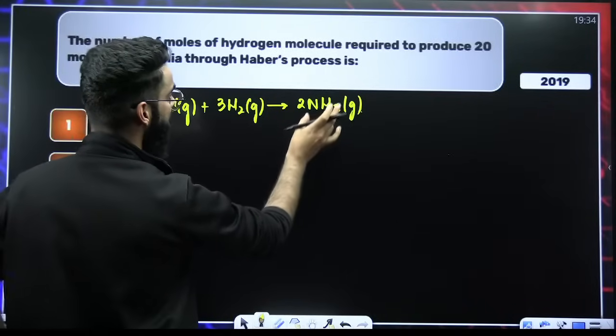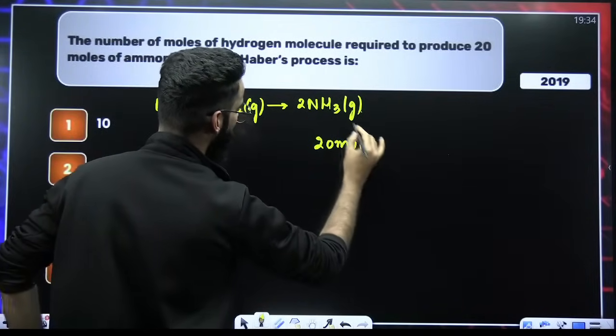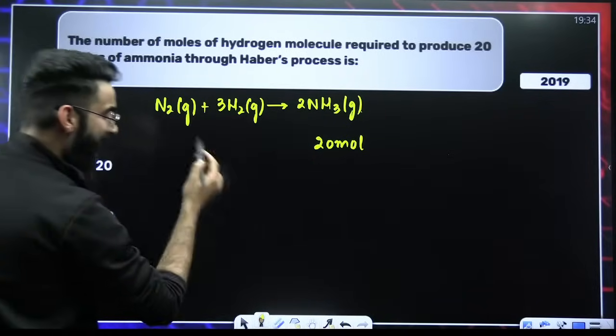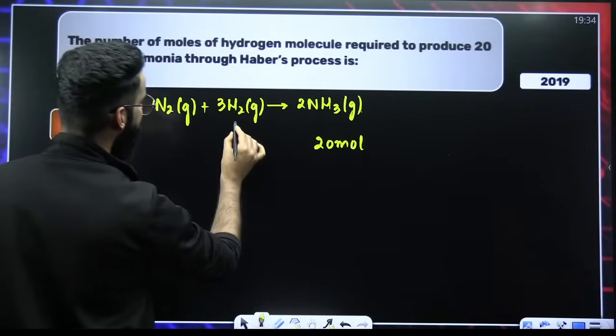Now, as per the question, how many moles of NH3 are being formed? As per the question, 20 moles of NH3 are being formed. And for the formation of 20 moles of NH3, how many moles of hydrogen are required?